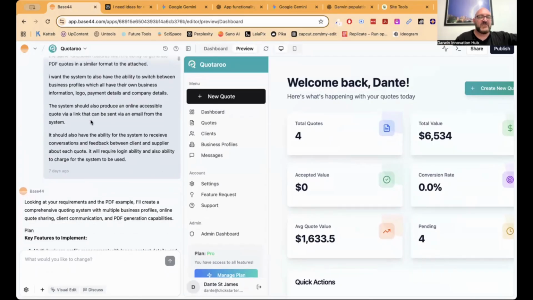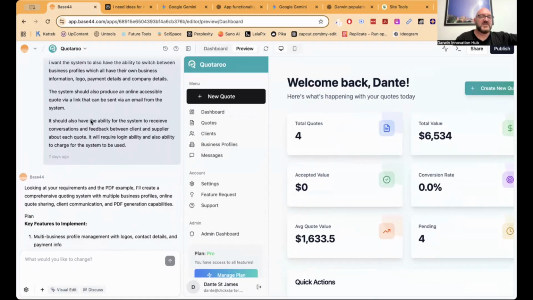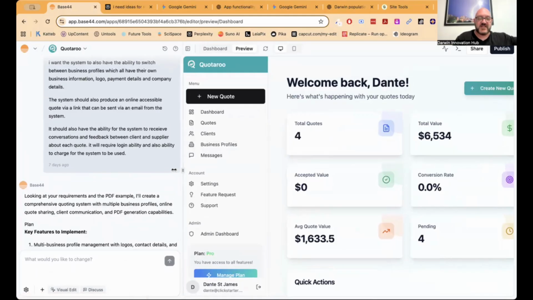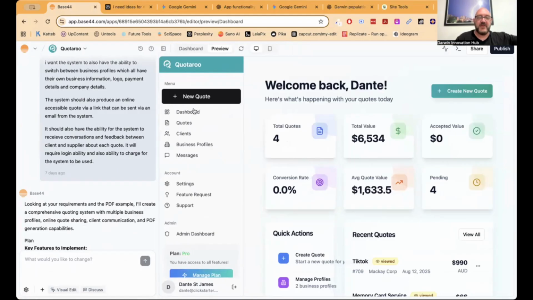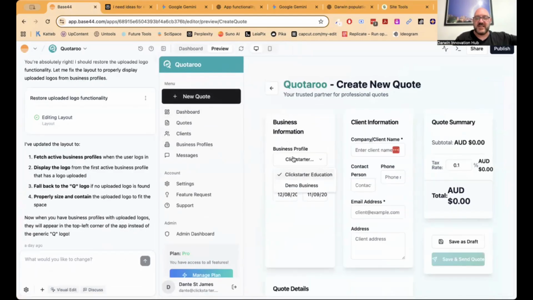I want to have all the same functional features. I want the system to have the ability to switch between business profiles. I basically gave it a set of instructions and it's now created a quoting tool for me. So I just need to drag it across just a little bit so we can see more of it. There we go. I can create a new quote, select which profile. So I can have multiple profiles. The quote date, the quote expiry date is automatically put to 14 days. I think, no, sorry, 30 days.